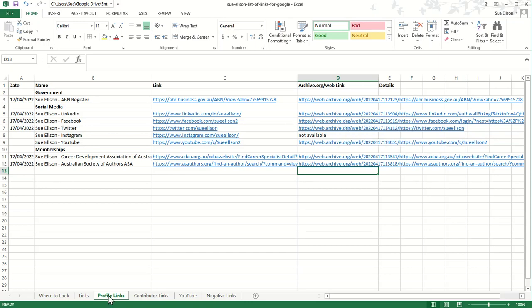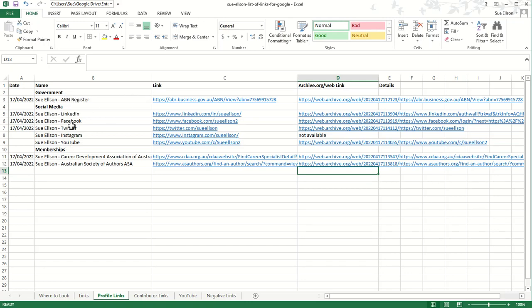So here on my profile links page, a government link on a government website is gold. So you definitely want to think about adding any government links. One of my clients was listed as a supplier on the Australian Trade website, which is a fabulously gold level link. So any government or really high profile websites where you've got a link, fantastic. That's one that you really want to make sure is there.